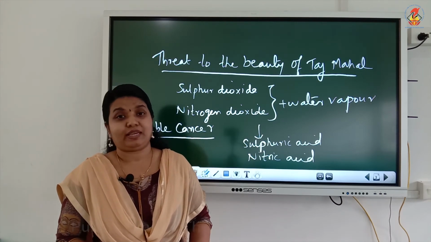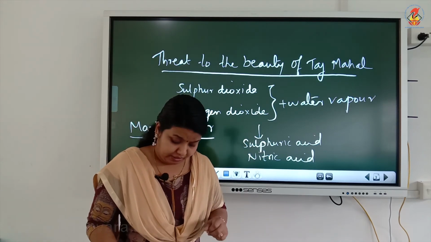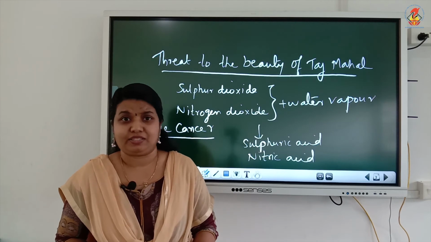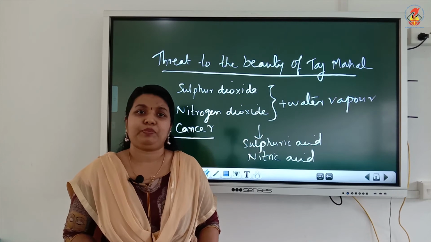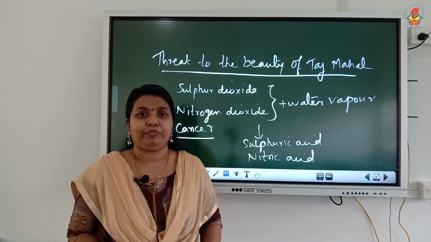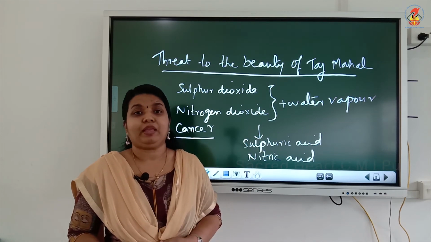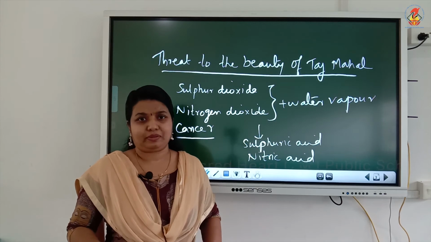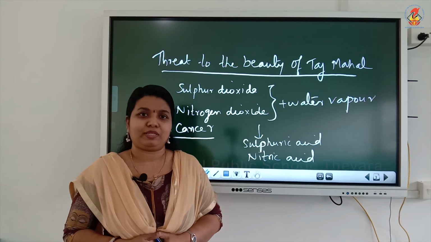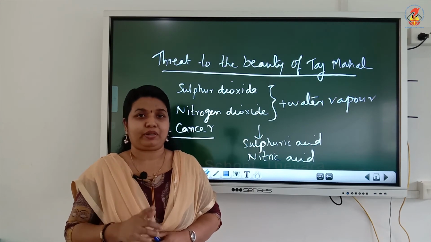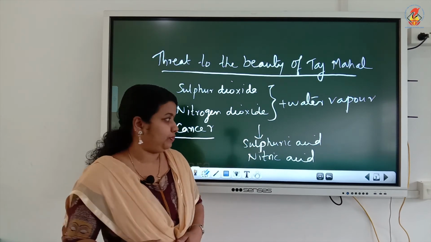Now, the Supreme Court has taken several steps to save the Taj Mahal. It has ordered the industries to switch to less polluting fuels like CNG and LPG, and also the vehicles to switch to unleaded petrol. So, everywhere people are working for it, but let us see how much it succeeds. Okay, so important question: explain marble cancer or describe the threat to the beauty of Taj Mahal.